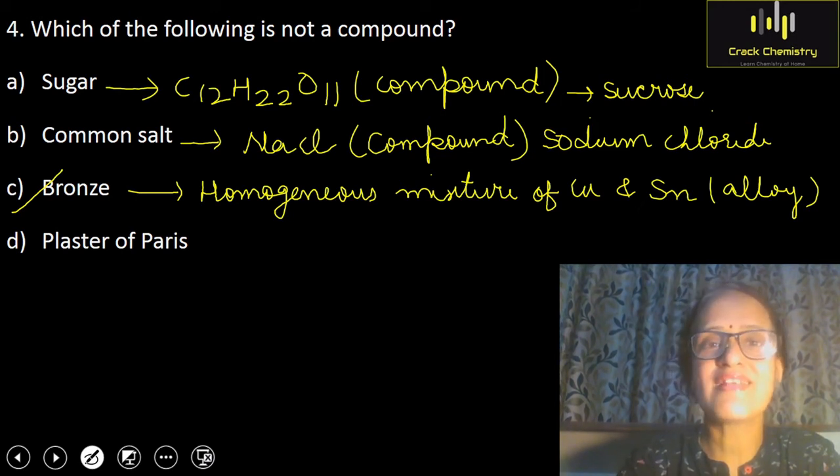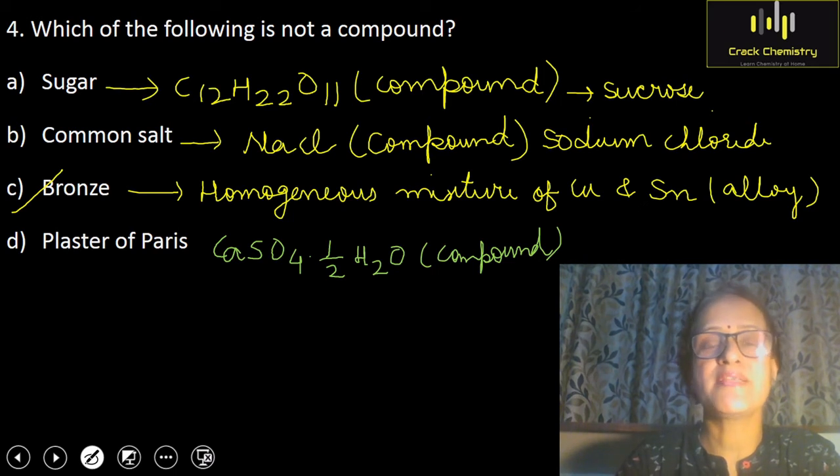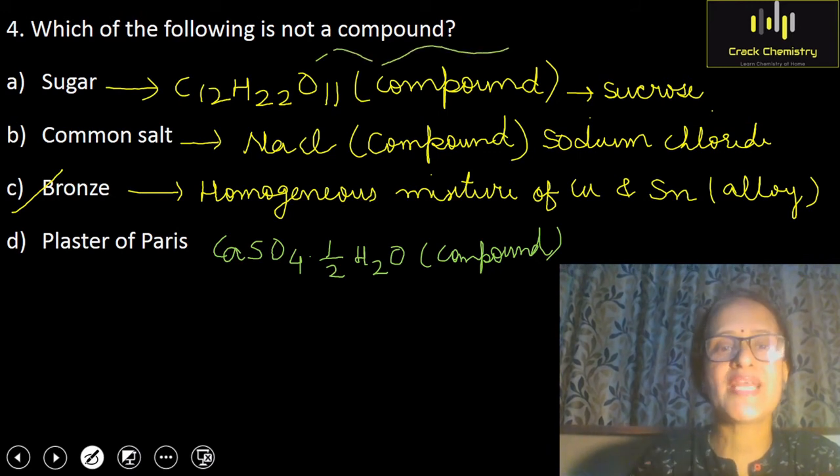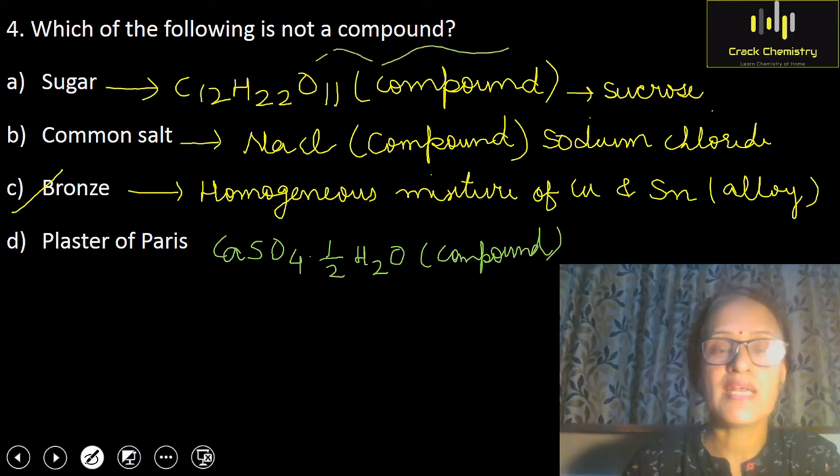We will consider the last option also. Children, the last option is plaster of Paris. Plaster of Paris is a compound. It is called calcium sulfate hemihydrate. Hemi means half. So the chemical formula of plaster of Paris is CaSO4.1/2H2O. So I hope it is clear to you. The correct option is option C, which is bronze. Bronze is not a compound. It is an alloy. Alloys are called homogeneous mixtures.